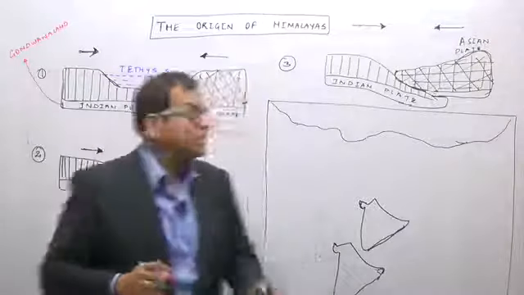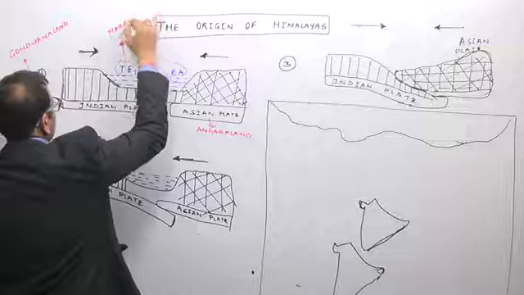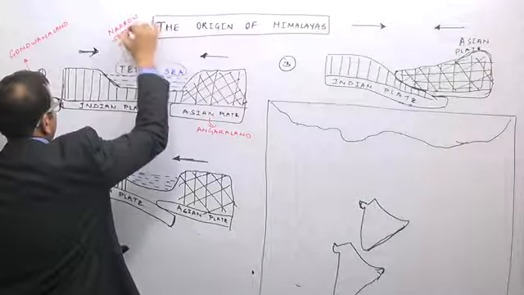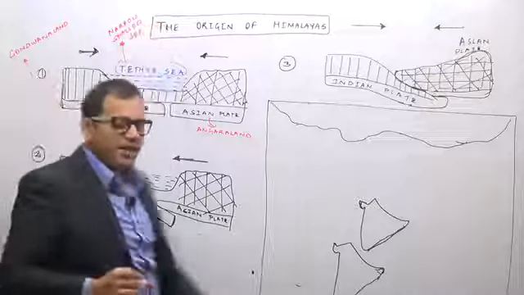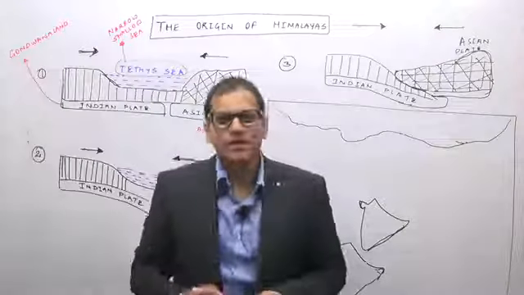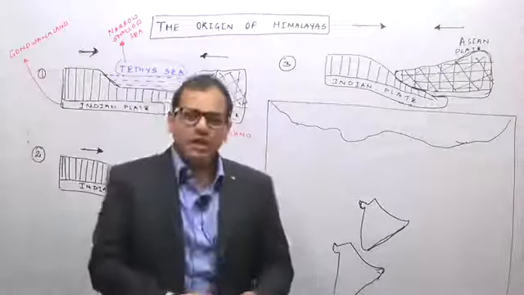So this Tethys Sea was a narrow, shallow sea which separated the Indian plate from the Eurasian plate, or separated Gondwana land from Angara land.